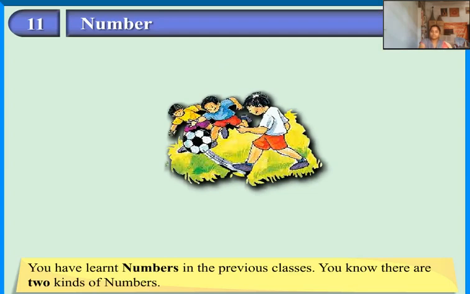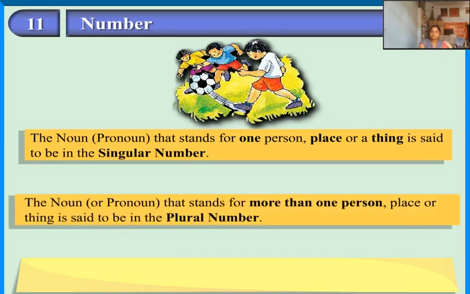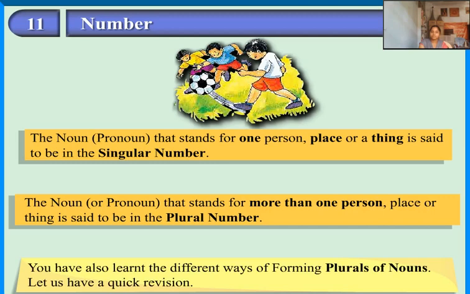Number. You have learnt numbers in the previous classes. You know there are two kinds of numbers. The noun or pronoun that stands for one person, place or thing is said to be in the singular number. The noun or pronoun that stands for more than one person, place or thing is said to be in the plural number. You have also learned the different ways of forming plurals of nouns. Let us have a quick revision.